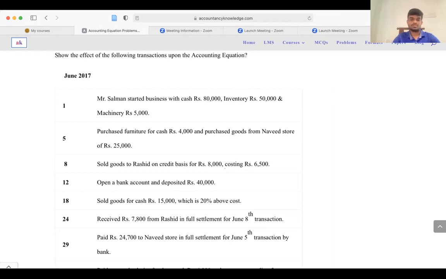So you have purchased some goods from the Navid store, but it is not saying that you bought these for cash. That means your inventory balance will be increased by 25,000, and the payable balance needs to be increased by 25,000. Let's see it.